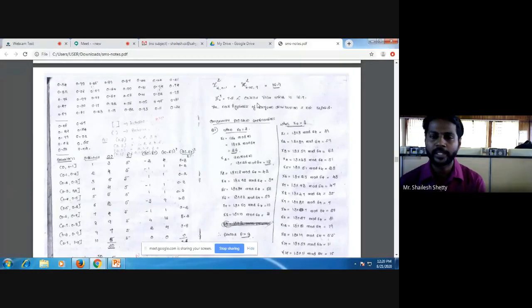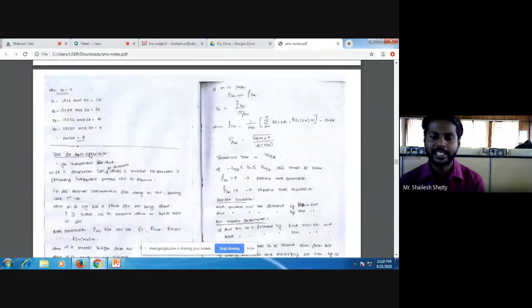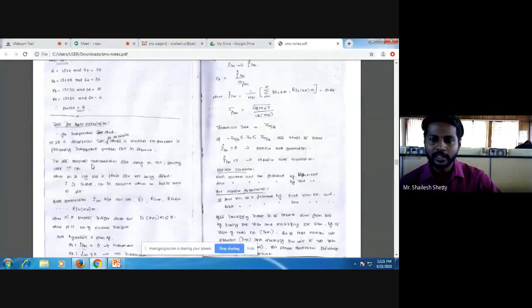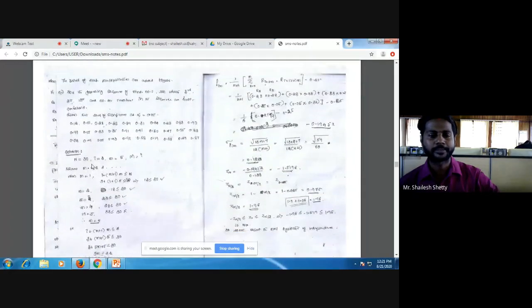Now 2 tests we have done. One is the KS test. One is your chi-square test. Both come under tests for uniformity. Now we have one more test left, that is called autocorrelation. That comes under tests for independence. So we'll go for autocorrelation. Remember, the formula we'll go with the problem itself. You can solve it. Fine.